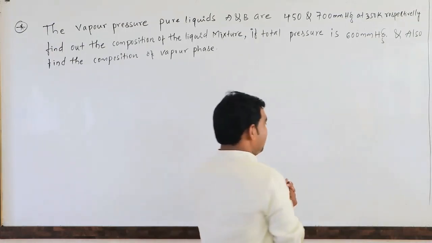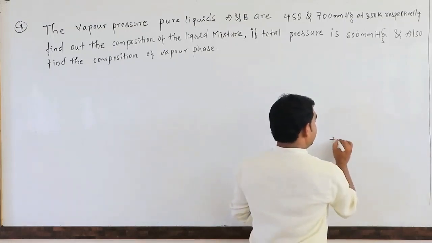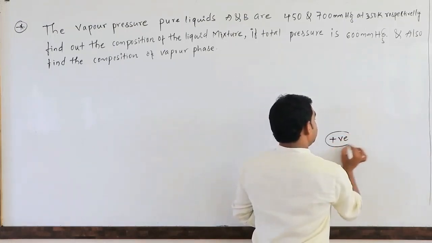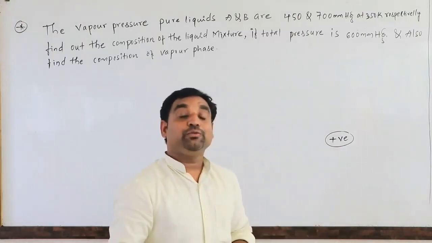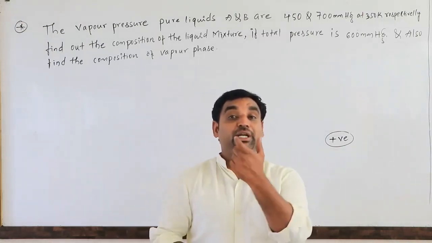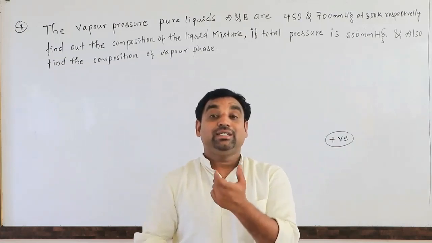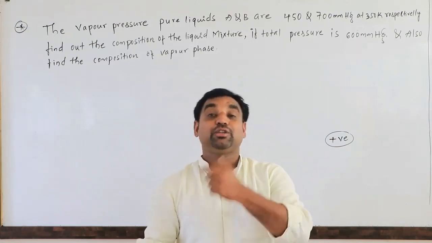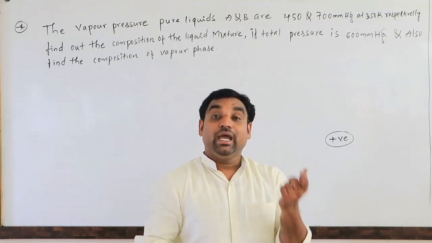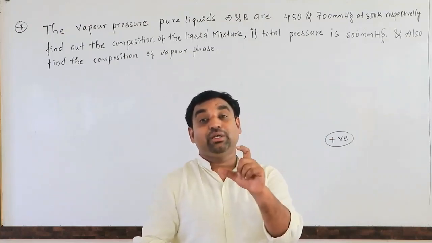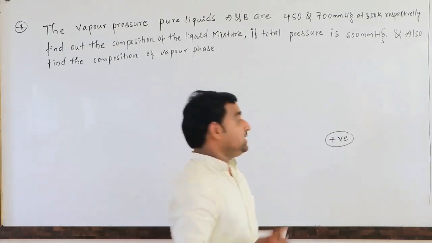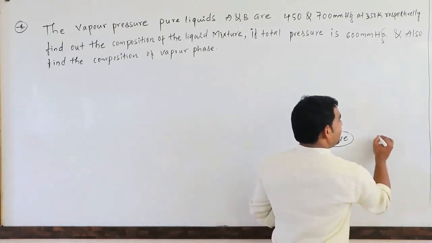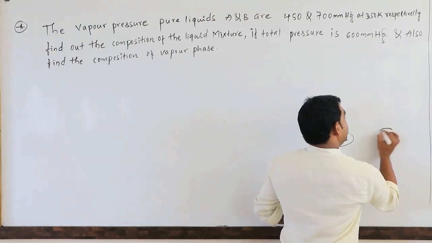In the case of maximum boiling azeotropes, AB interactions are stronger, hence the tendency to escape from the liquid phase to the vapor phase decreases. Hence we are expecting less vapor pressure than predicted by Raoult's law. In such cases, maximum boiling azeotropes will show negative deviation.